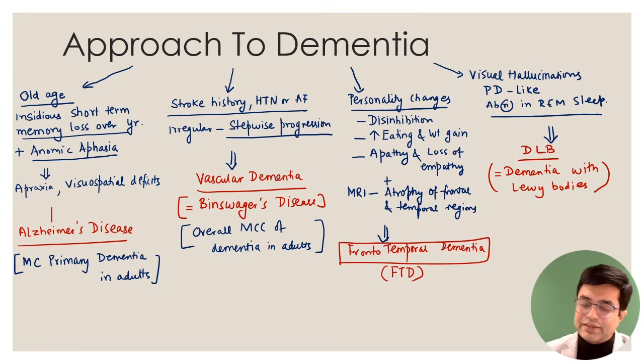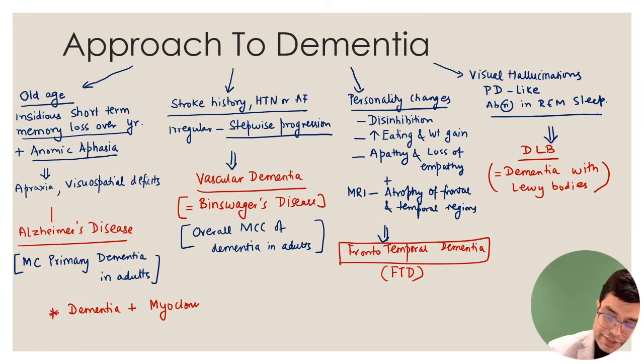Apart from that, there are other causes of dementia also. For example, there is a prion disease, Creutzfeldt-Jakob disease, which can cause dementia, but they will have a clue. If the question says that there is a patient who's having a dementia-like illness, along with myoclonus or myoclonic jerks, that is abnormal shock-like body movements, along with mood and anxiety disorders, and no other cause can be found, you should suspect it.